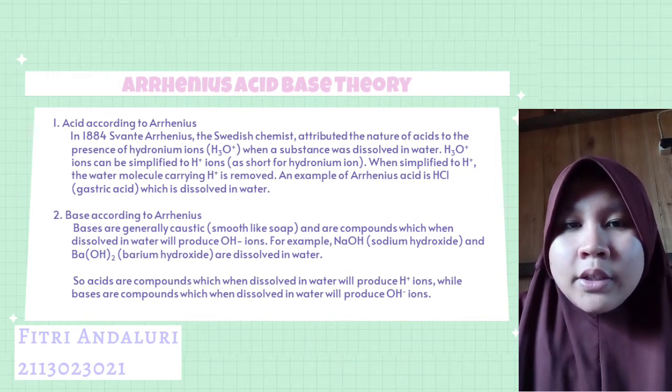H3O plus ion can be simplified to H plus ion, as for hydronium ion. When simplified to H plus, the water molecule carrying H plus is removed. An example of Arrhenius acid is HCl, gastric acid, which is dissolved in water.